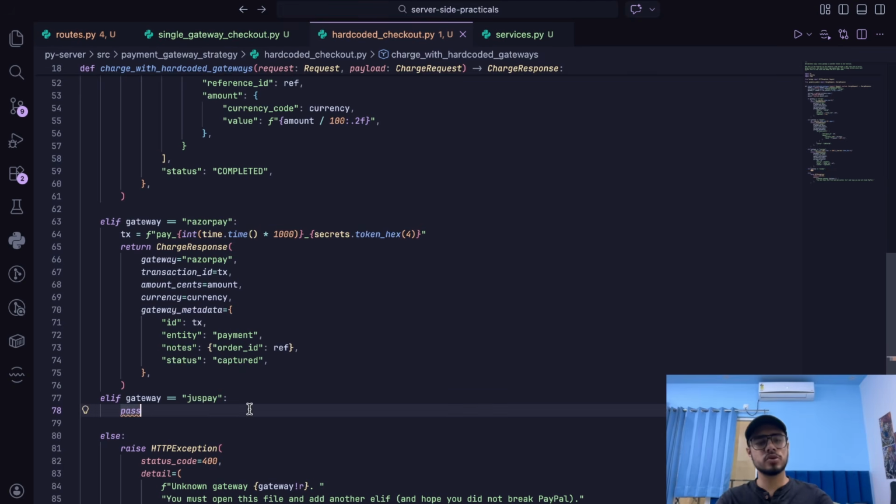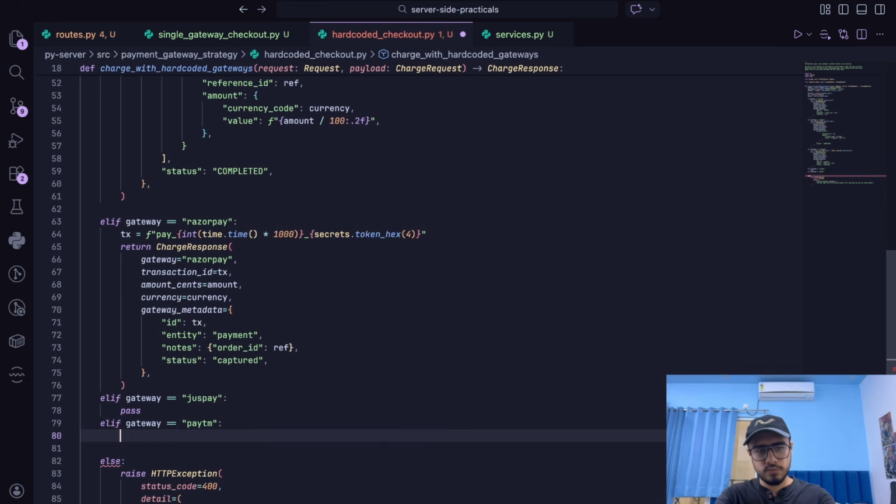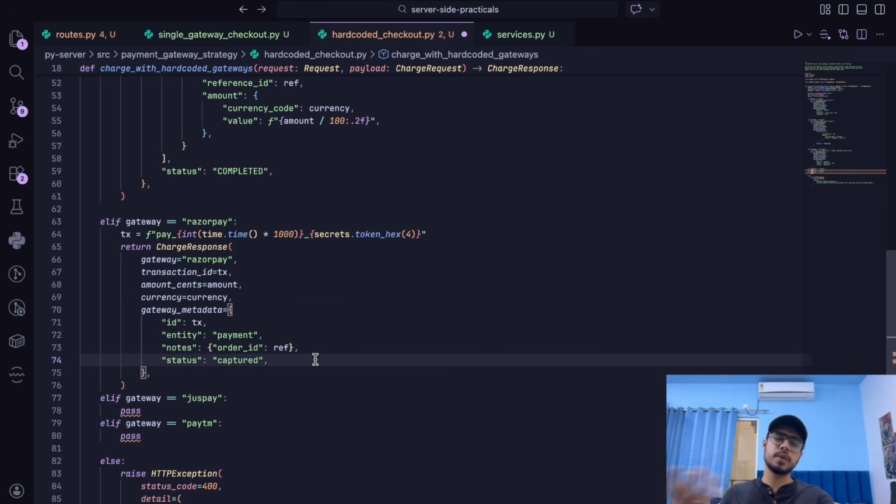And let's say we want to add a new payment gateway now, for example, the Paytm payment gateway. So we'll do something like Paytm, right? Now we have a Paytm payment gateway as well. But is this a good approach to do it? No, of course not. We are still modifying. The problem remains the same. We still have to modify the code, which will cause bugs and issues in our system, which we'll have to debug or deal with later.